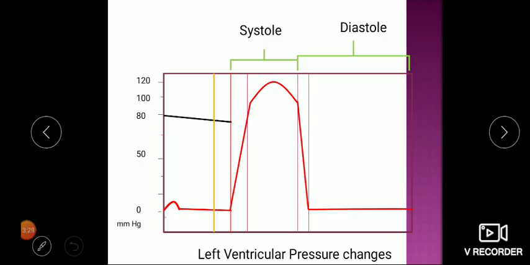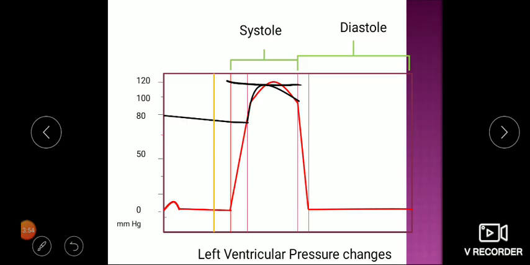Parallel to this is the aortic pressure. You can see it is 80 or 70. It is constant during the isovolumetric contraction phase as the valves are closed. Once the semilunar valve gets open here, pressure will rise in proportion with the ventricular pressure. So the peak pressure is seen like this.